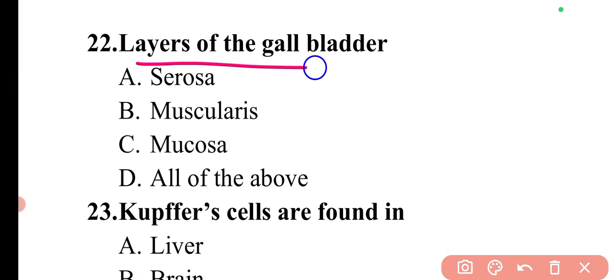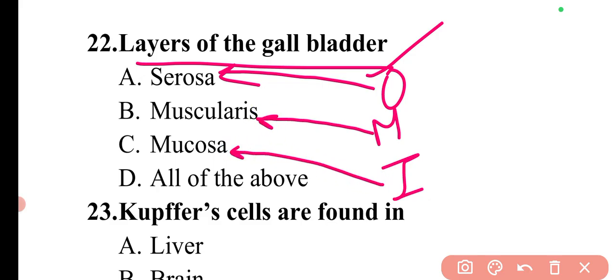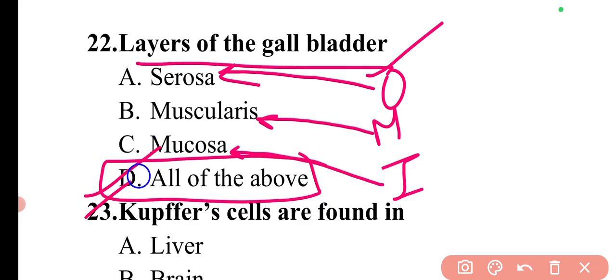Next question is, layers of gallbladder is. So the layers of gallbladder, again there are three layers: the outer layer, middle layer, and the inner layer. The outer layer is serosa, middle layer is muscularis, and the inner layer is mucosa. So here option D, all of the above will be the correct answer.